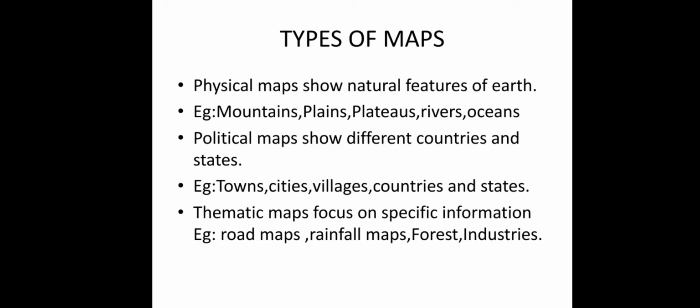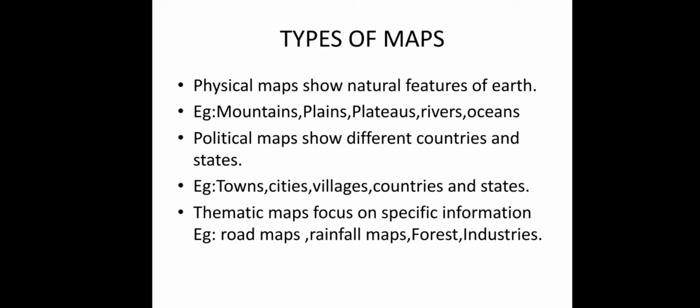For example in India, if we are showing some river maps, Ganga, Yamuna, Brahmaputra, Kaveri, like that, if you are going for river maps, it is called a physical map. So it is also called a river map or physical map. Like that, whatever natural features of the earth are shown in the map, it is called a physical map.